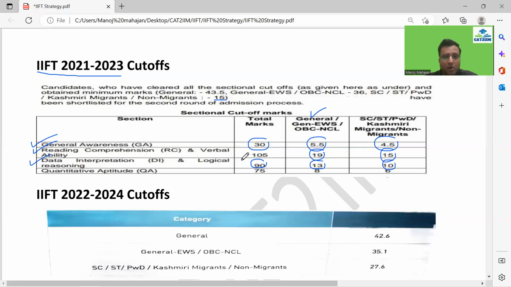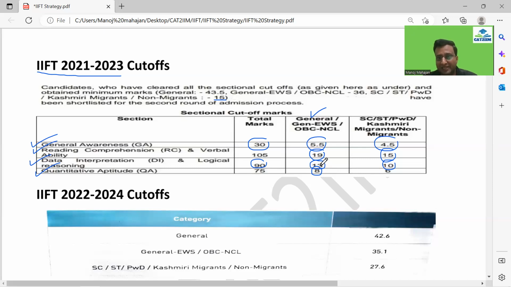Now, when you come to the quant section, there are 25 questions in total. Again, the marking scheme is the same: +3 for every correct and 1 deducted for a wrong answer. Out of 75, the cutoff was just 8 marks. A lot of people are worried about the quant section. Yes, quant in the past few years has been really on the difficult side, I would say, so that's why the cutoff has been quite low. If you just do 3 questions correct, you could have cleared the cutoff for this IIFT.